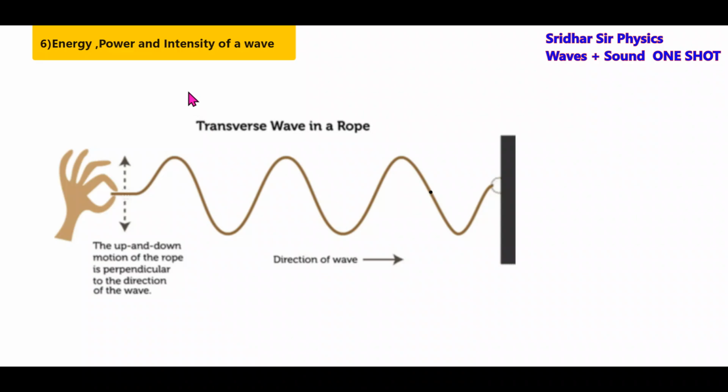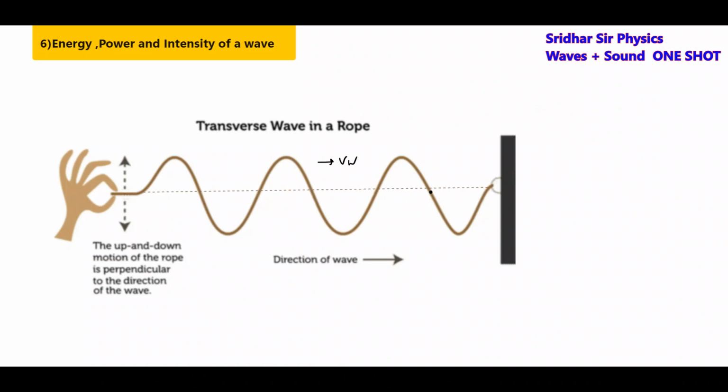Next year. So when a transverse wave propagates on a rope, the wave velocity will be in this direction. Points on a rope, how will they be moving? So according to this condition, here we will bring the mean position.